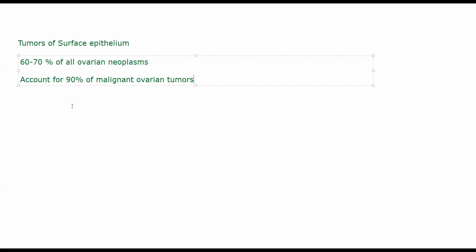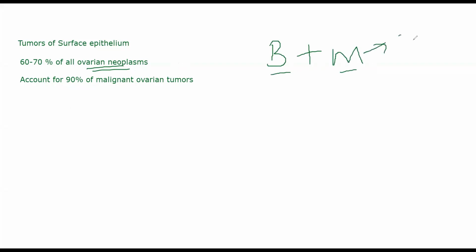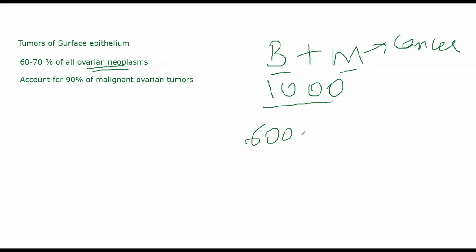Meaning, if I take all ovarian tumors or all ovarian neoplasms, benign and malignant, both benign and malignant, this will develop into cancer. Of these, 60 to 70, let's suppose I take 1000 neoplasms of your ovaries, out of them 600 to 700 will come from surface epithelium. Out of these, let's suppose malignant are 500 and benign are 500.